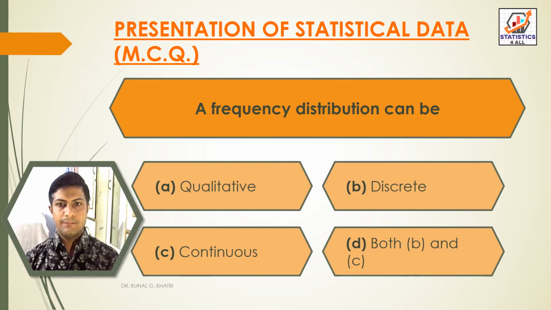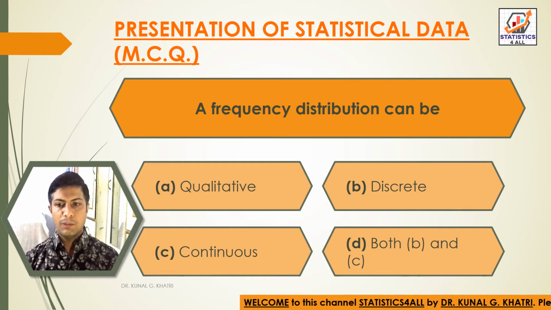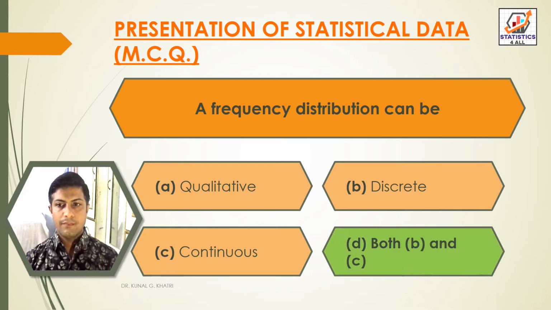Next question. A frequency distribution can be option A, qualitative, option B, discrete, option C, continuous, and option D, both B and C. So here we have answer option D, that is both B and C, that is discrete and continuous. A frequency distribution can be discrete and continuous.